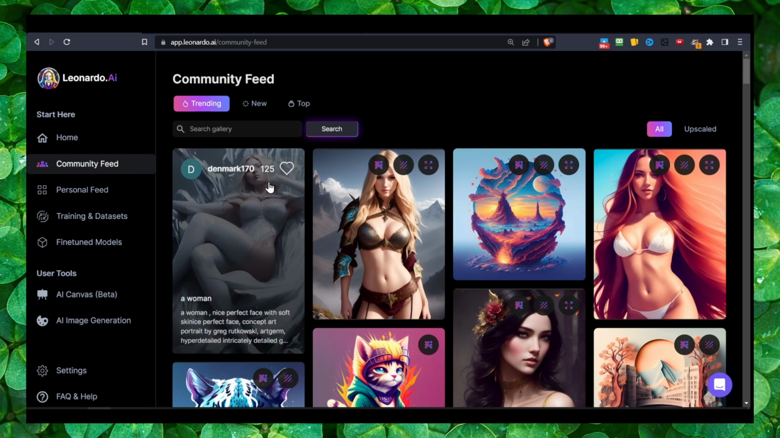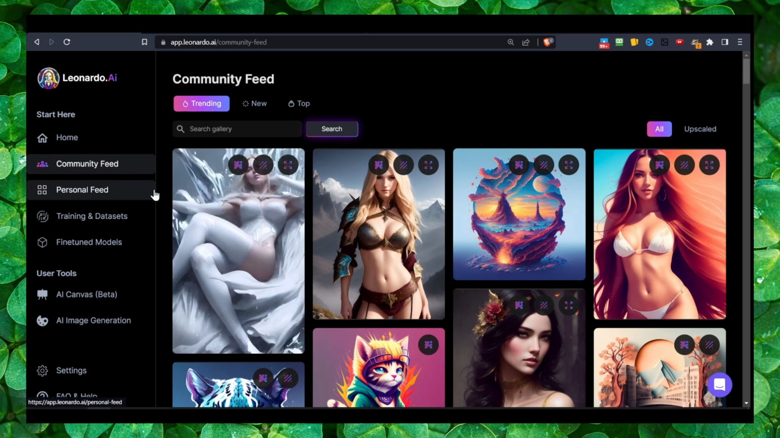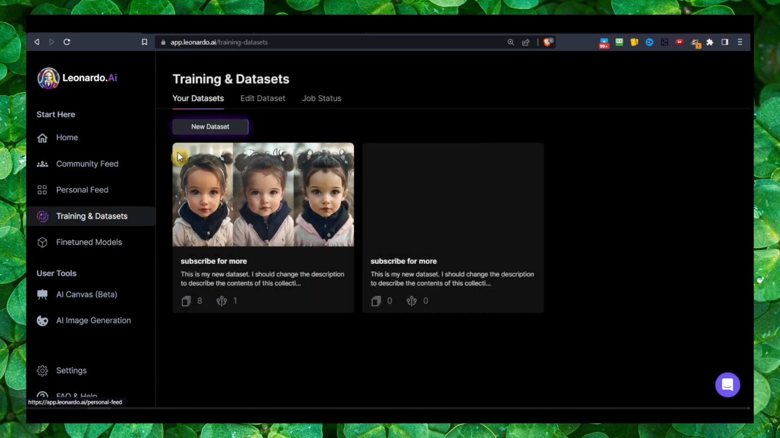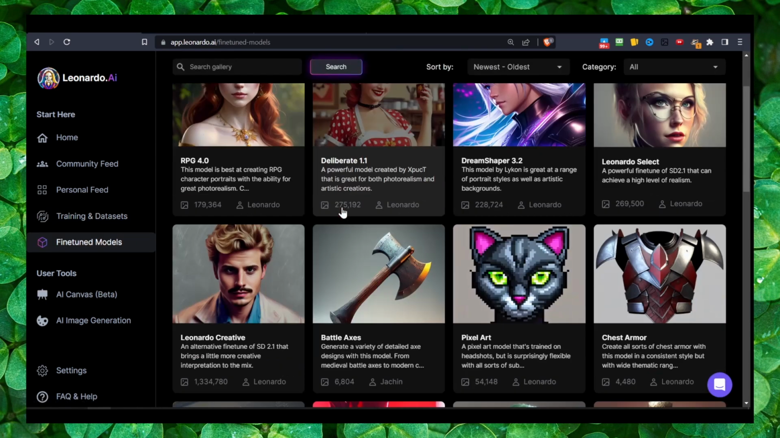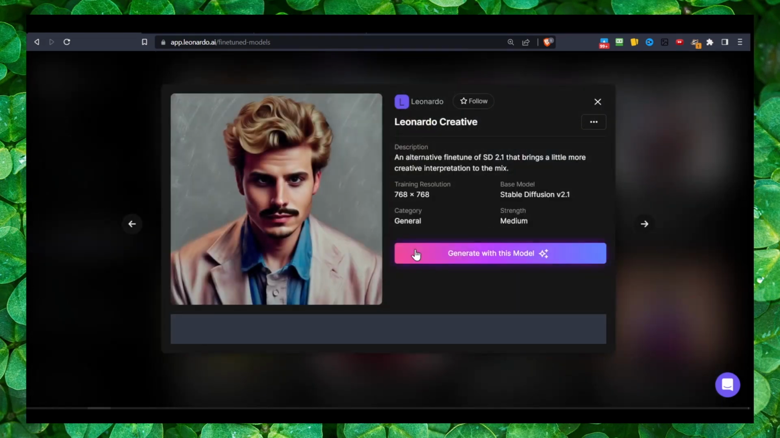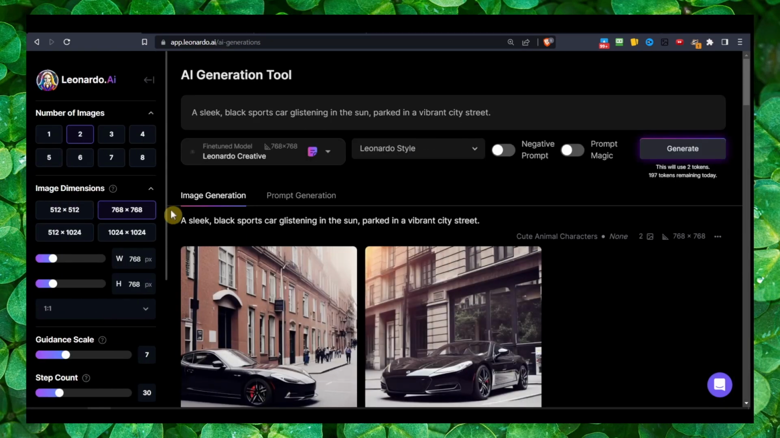leonardo.ai has more options. You can do much more. So, for instance, you can use different fine-tuned models. At the same time, you also can train your own model. And here, let's say I like to use this one, Leonardo Creative. Click on there, and now you can from here create your image, right?